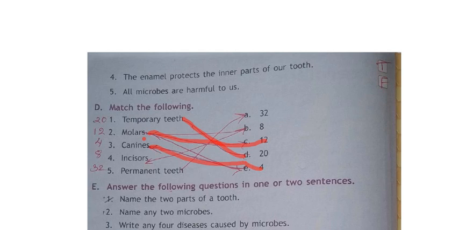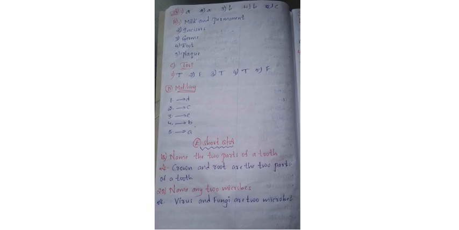How many incisors will be there? I told 8. So incisors goes to 8. That is B is our answer. Last one, how many permanent teeth will be there for us? 32. 32 permanent teeth will be there. Okay. By this we completed match the following also. Now we shall move to question answers. Short question answers. First we shall see. Next I will tell you long question answers.